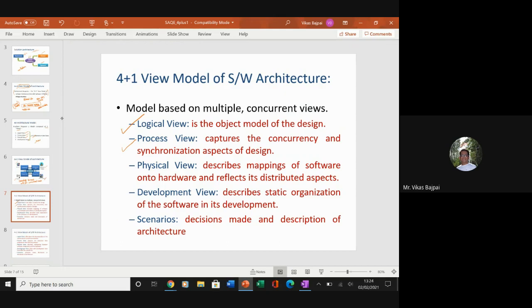Then we have a physical view that is describing the mappings of software onto hardware and reflecting its distributed aspects. Then we have a development view, which is describing the static organization of the software in its development. And the last one is your scenarios, where decisions made and the description of the architecture is added.